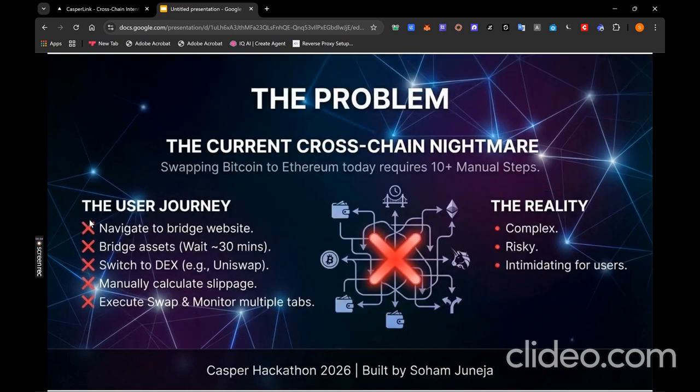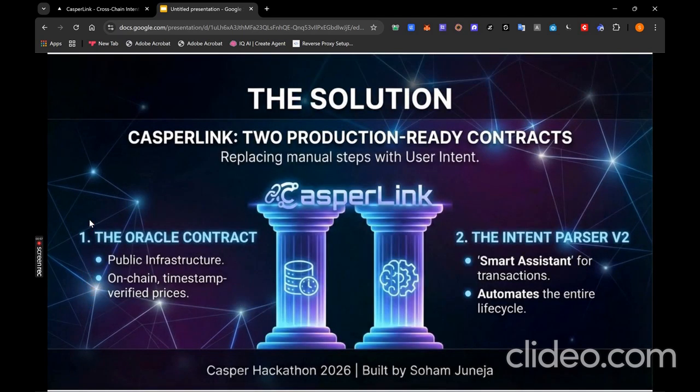Here's the problem with cross-chain transactions today. To swap Bitcoin for Ethereum, you need to navigate to a bridge website, bridge your BTC to Ethereum, go to a DEX like Uniswap, manually calculate slippage, and there are 10 plus manual steps across multiple platforms. It's complex, risky, and intimidating for most users. And with Casper's official bridge launching soon, we need a unified interface that makes cross-chain simple, not just another complex tool. CasperLink solved this with two production-ready smart contracts.